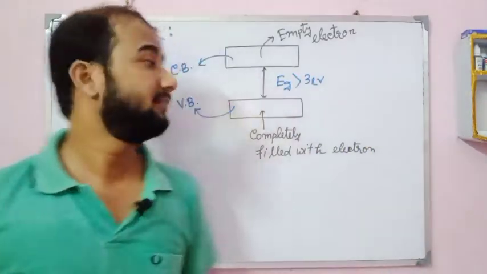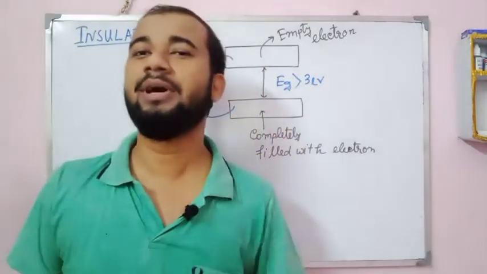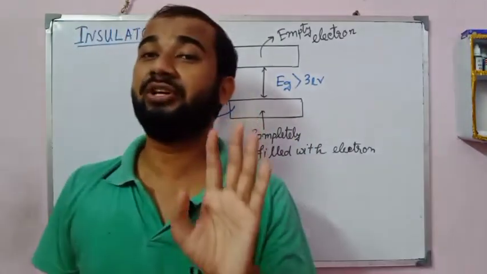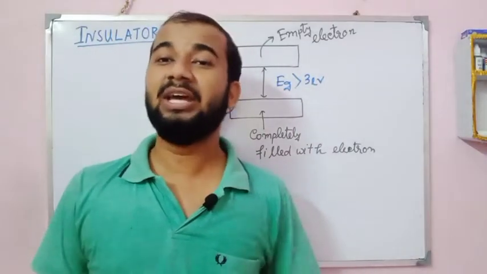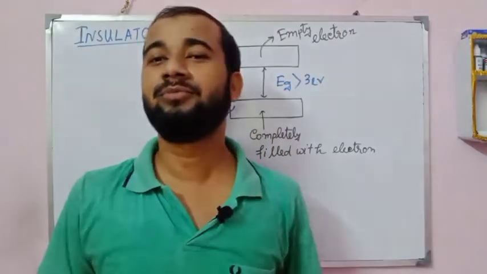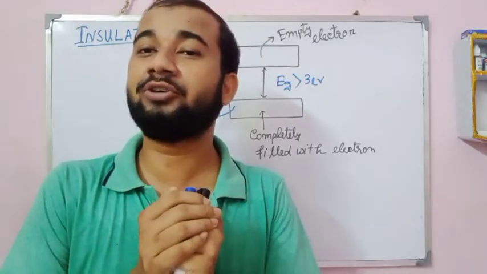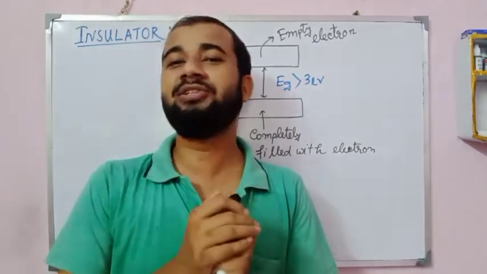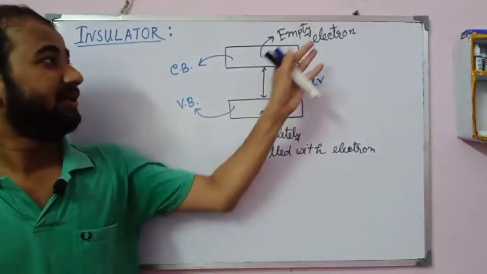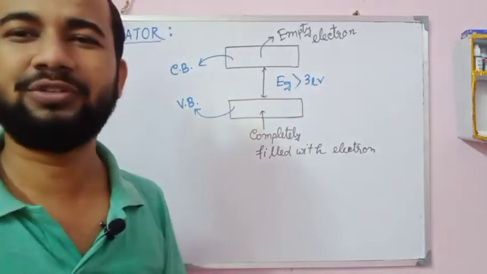I repeat, in this case, between the valence band and the conduction band the energy gap is very great, greater than 3 electron volt. That is why electrons are unable to jump from the valence band to the conduction band. That is why the valence band is completely filled with electrons, but the conduction band is fully empty. That is why they are unable to conduct current. I write it shortly, you have to note this point.